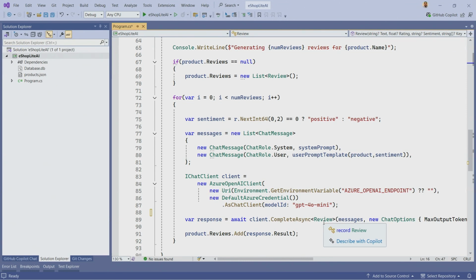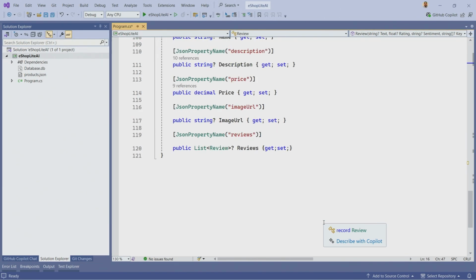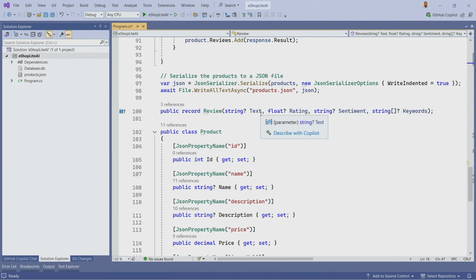Now, something that's really interesting here is we're telling it, I'm giving you all this information. I want you to generate a review, but that review is going to be structured, right? I want the output to be predictable. And so what exactly does the review look like? Well, a review contains text, that's our description, that rating, 1 through 5, the sentiment, positive or negative, and then a set of keywords. So we're also using AI to extract keywords within that review, okay?